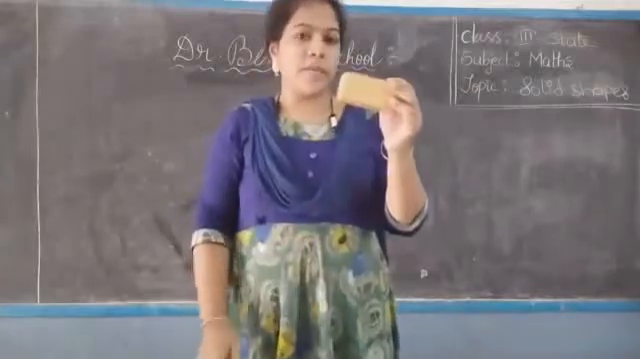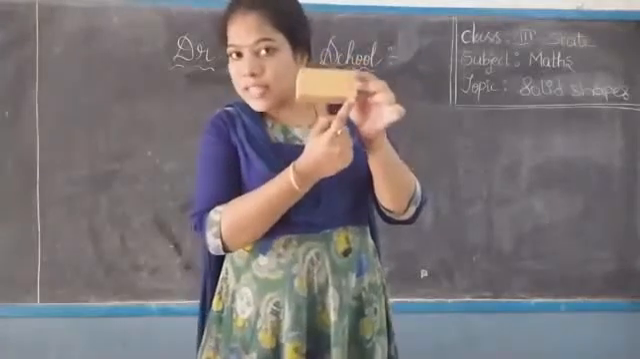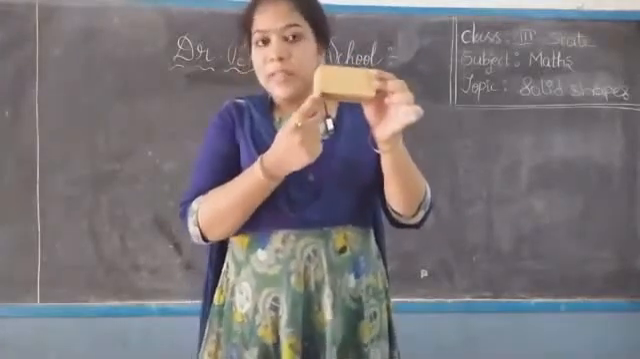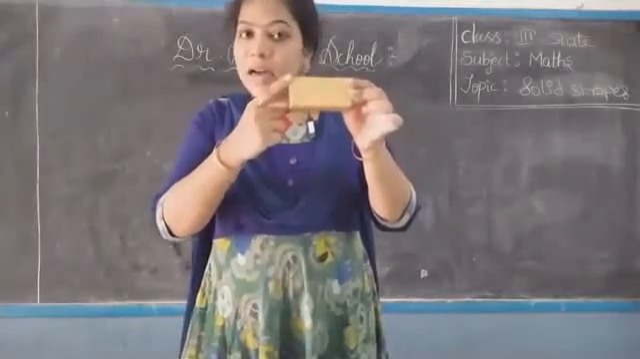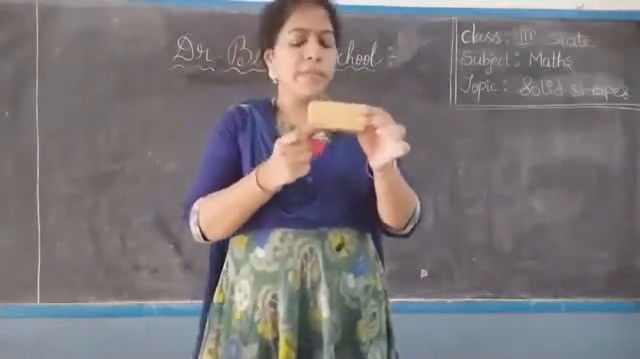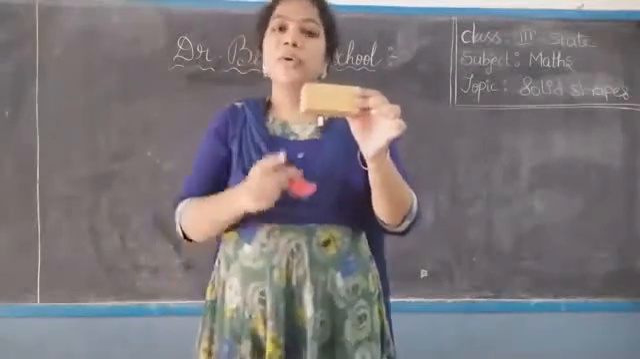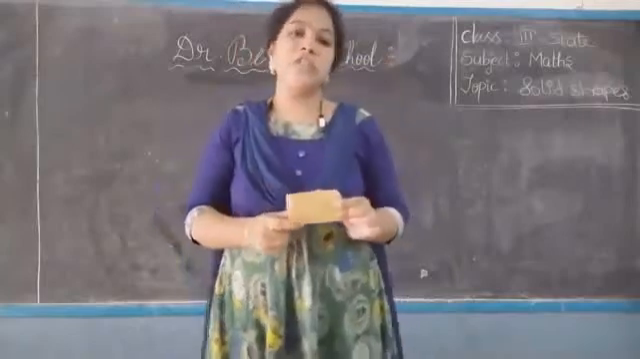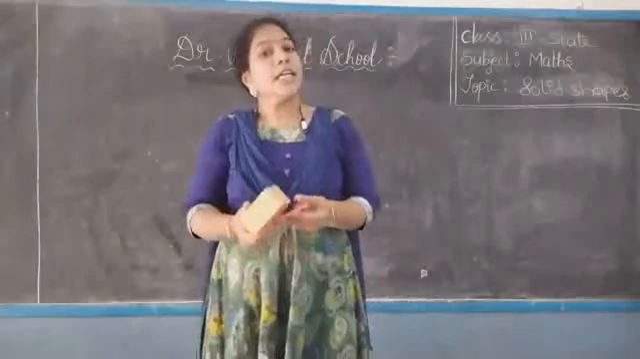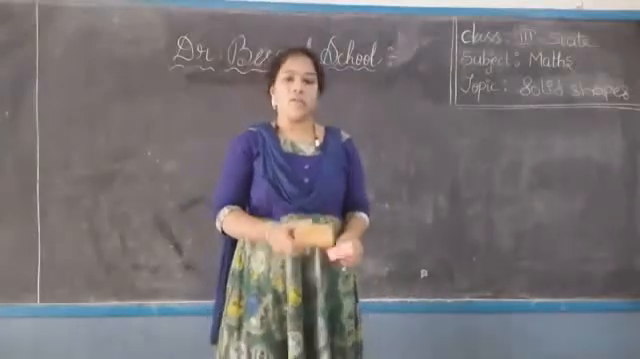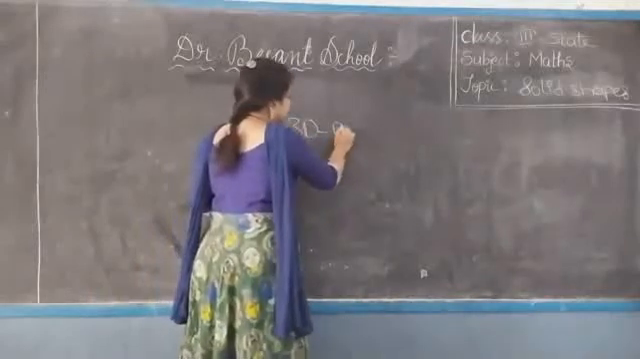Now coming to this one. See how many dimensions are there here? This is called the length, this is called the breadth and this is called the height. In total, how many dimensions are there for this one? 3 dimensions. That's why this type of figure is called a 3-dimensional figure. What are these called? 3D figures or 3-dimensional figures.